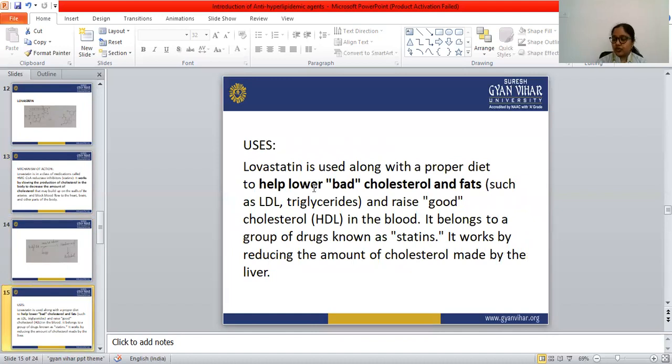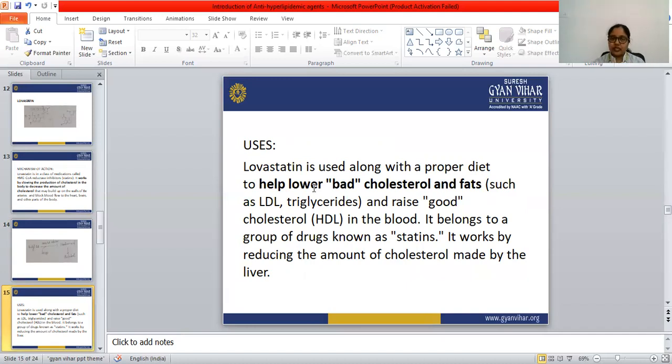Let's see the uses of lovastatin. Lovastatin is used along with a proper diet to help lower the bad cholesterol and fat such as LDL and triglycerides, and raise the good cholesterol, that is HDL. It belongs to a group of drugs known as statins, and it works by reducing the amount of cholesterol made by the liver.